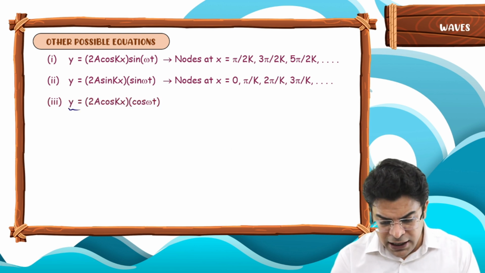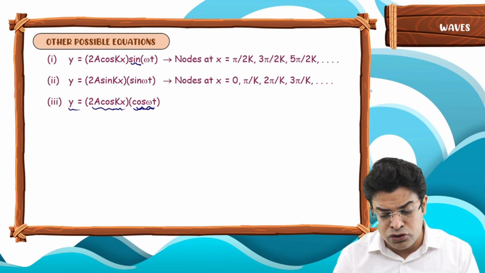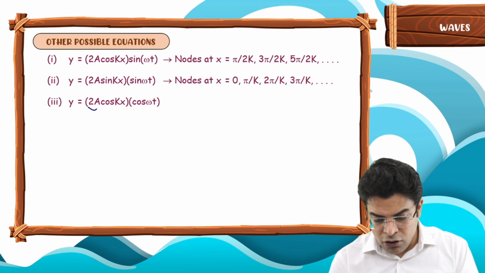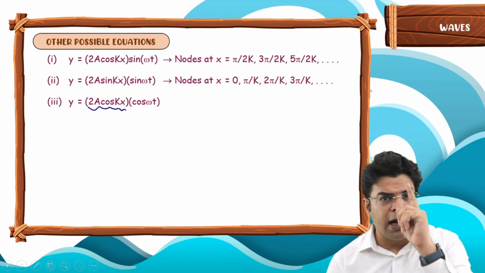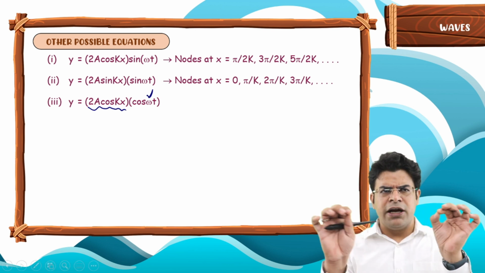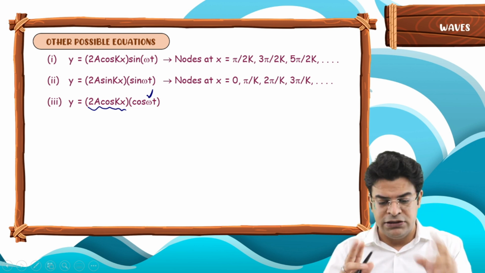The equation y equals 2a cos kx cos omega t. First I gave sine, this time cos omega t also represents the equation of a standing wave. It's just that all the particles having different x coordinates have different amplitudes of vibration, and all of them oscillate with the same angular frequency. So each particle is doing SHM. It's just that their amplitude of vibration is different.